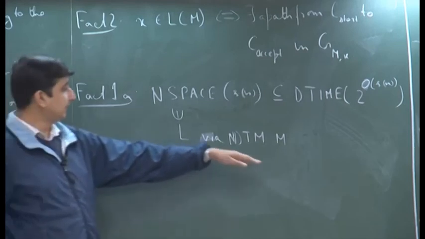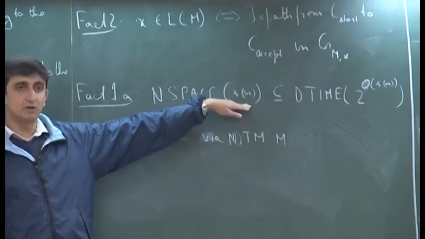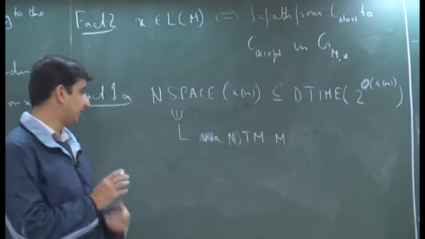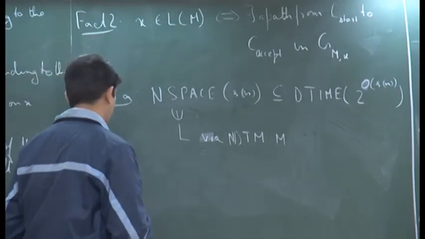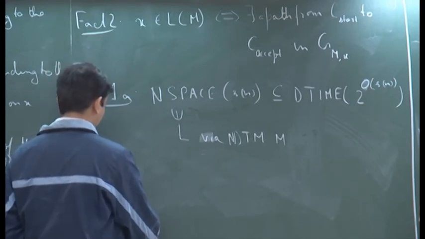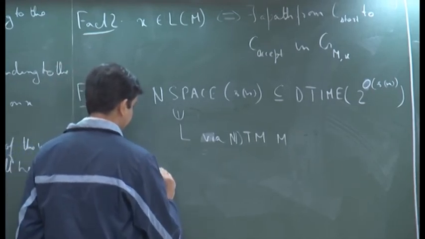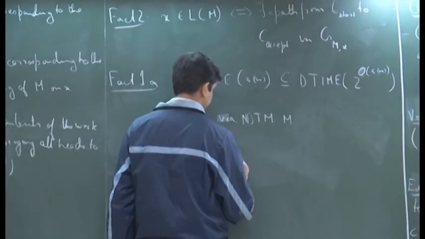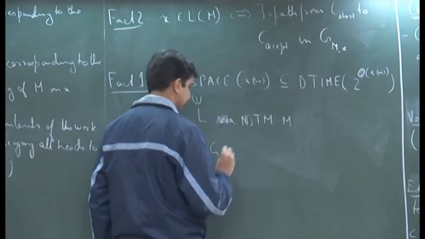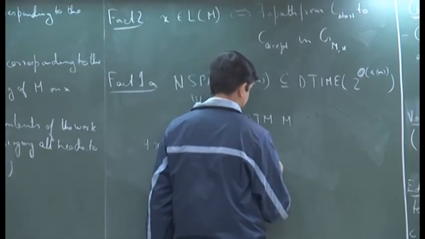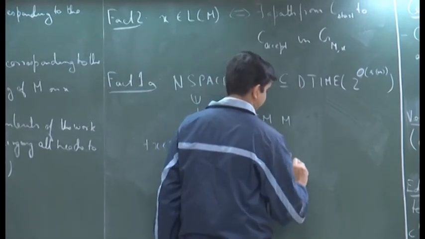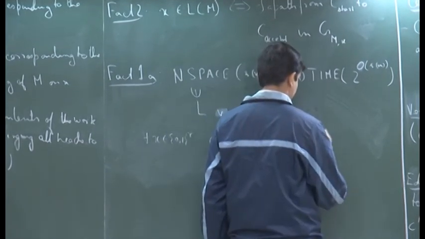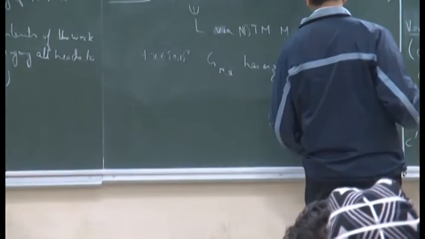Since the machine is restricted to use this much amount of space, the total number of different configurations, as we just argued a little while earlier, is at most 2 to the power order s(n). So, therefore, for all inputs x, G_M(x) has size 2 to the power order s(|x|).